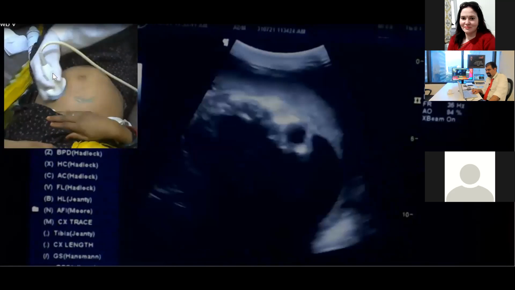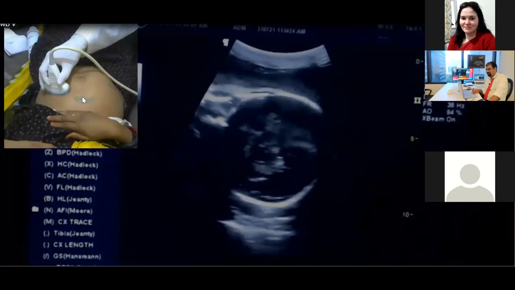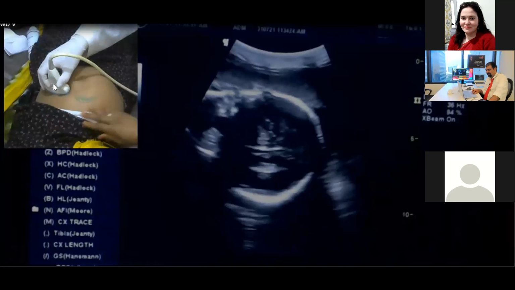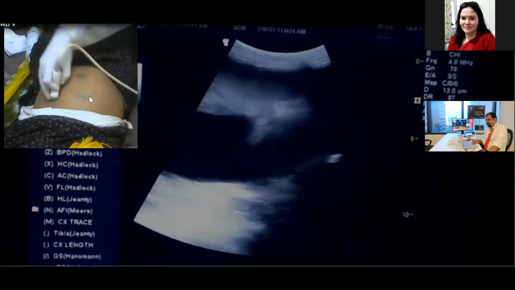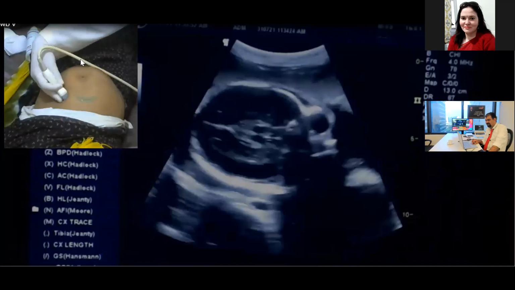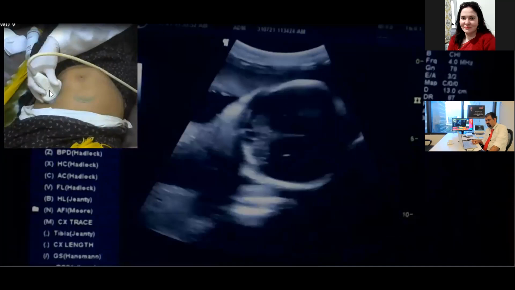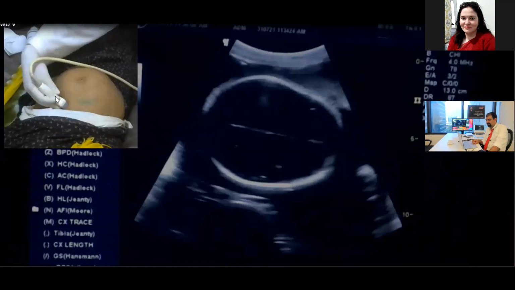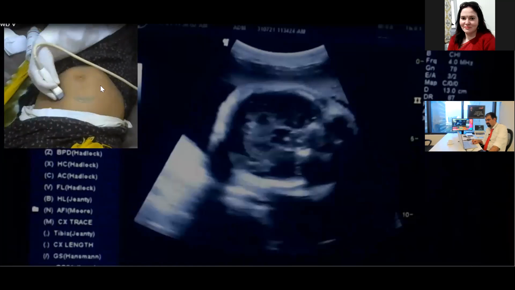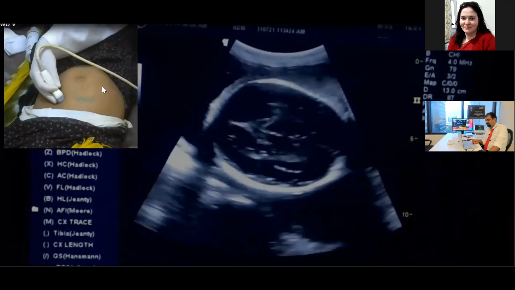Now see, the fetal head is actually over here, not complete breech. So I will expect the femur over here. Had the head been over here, then I would expect the femur over here. In this case, the head is slightly towards the left side of the patient, so that is why the femur will be somewhere here.